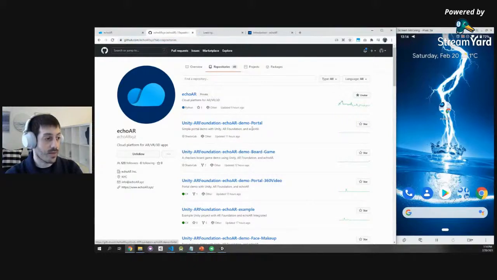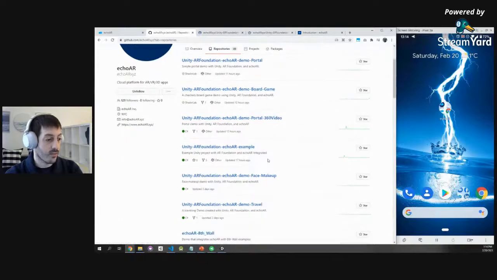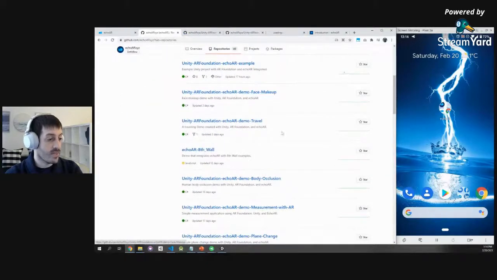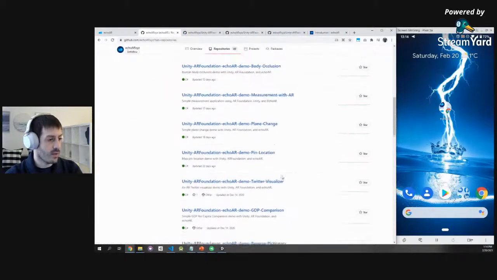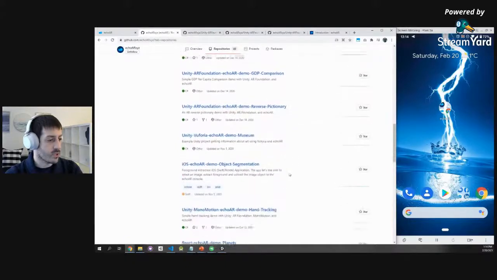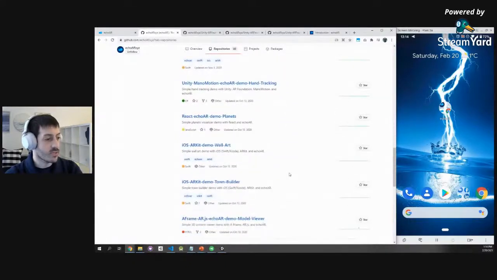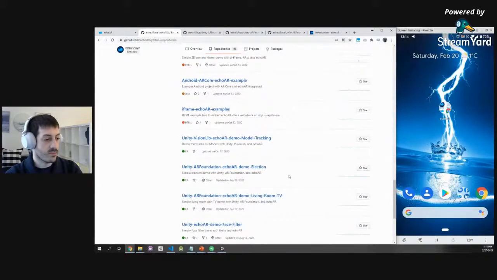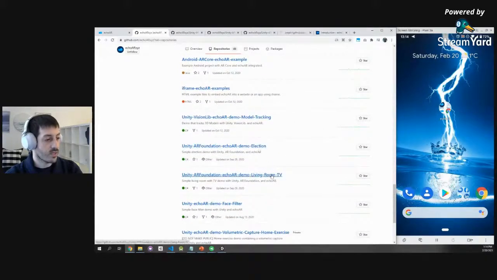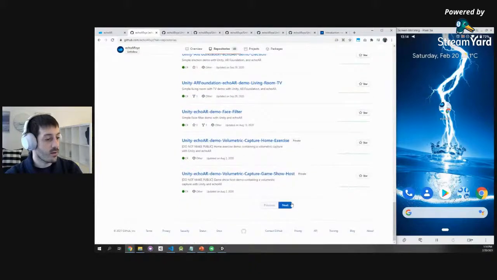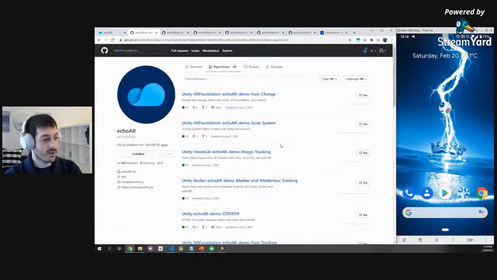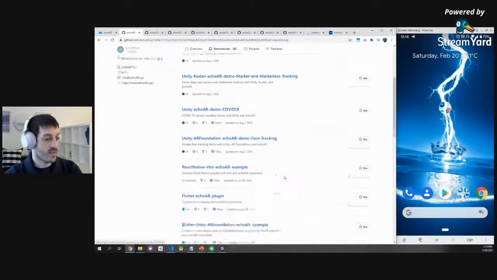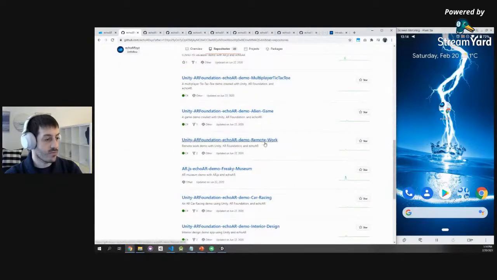For example, if you want to build an AR portal or a board game, or a makeup app, or, what else can we show you? There are so many of them. Use cases vary from art and data visualization to games. Let's do the election one. Let's do the living room one. Look how many cool examples we have here for you to use. Let's do the face change, solar system, COVID-19. Yeah, let's review a few of these together.